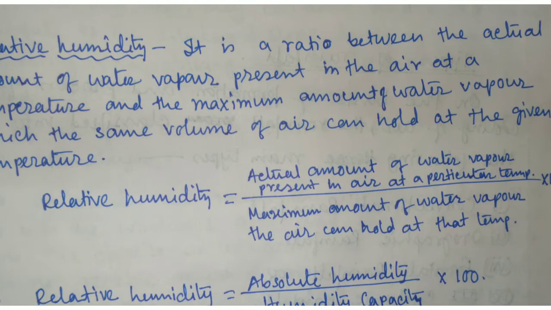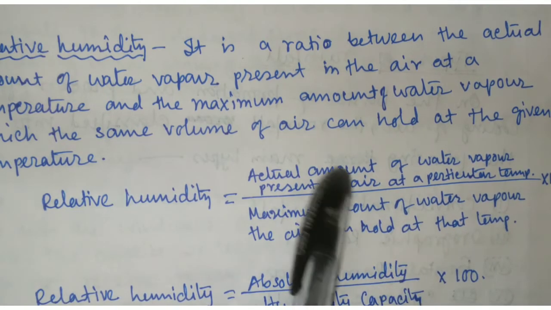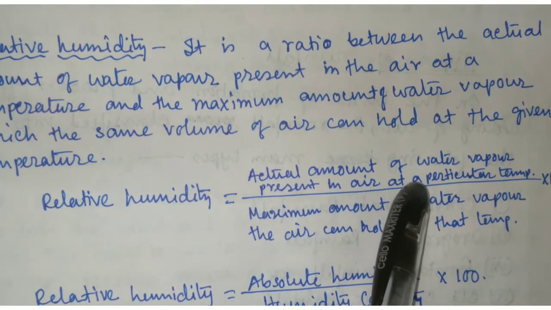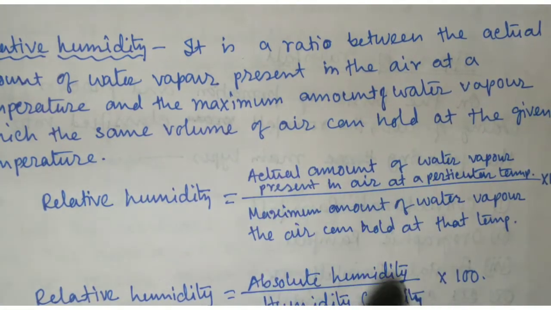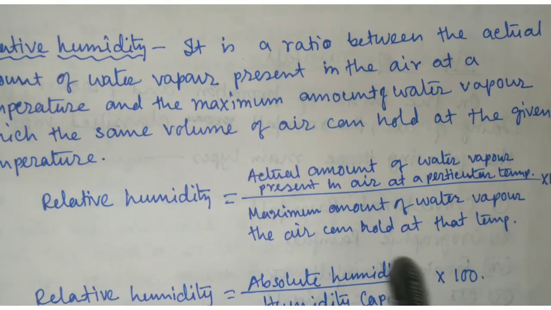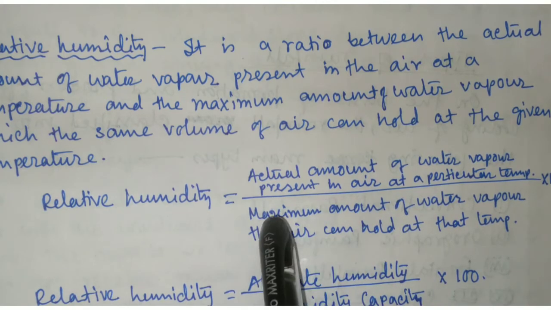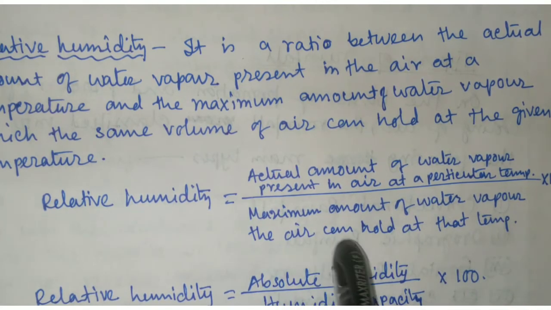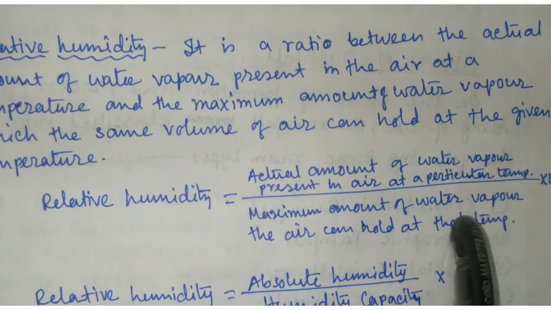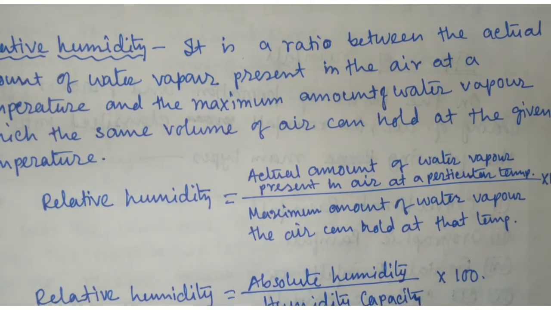Therefore, we write relative humidity is equal to absolute humidity. The actual amount of water vapor present in the air at a particular temperature is the definition of absolute humidity. The maximum amount of water vapor the air can hold at a particular temperature is called the humidity capacity. So absolute humidity divided by humidity capacity, into 100, is the relative humidity.